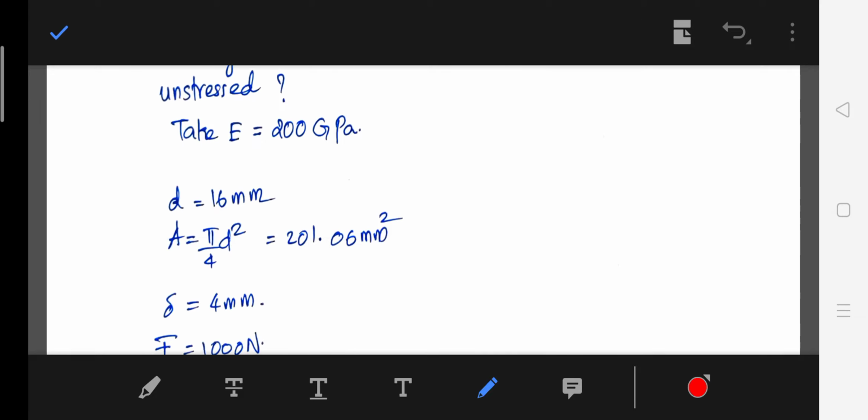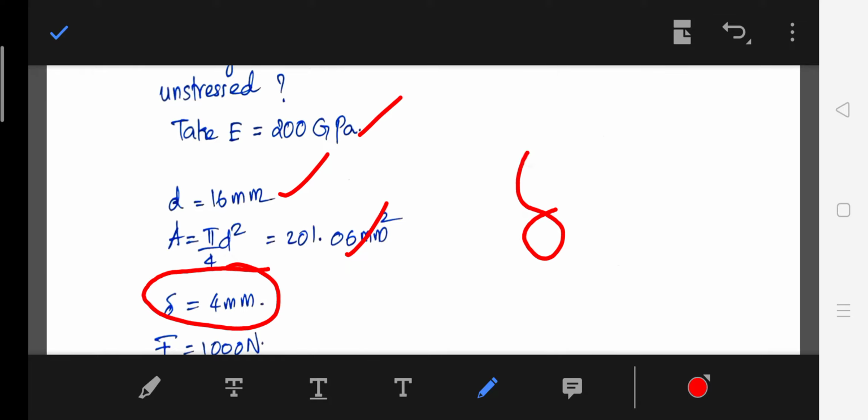So take E as 200 gigapascal. First, D is given, so we can find the area of cross section. Then the static deflection. What is static deflection? Delta. Static deflection is delta and instantaneous deflection is delta dash.